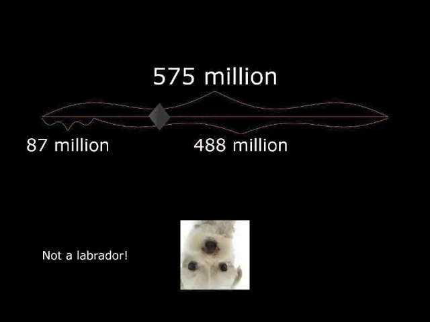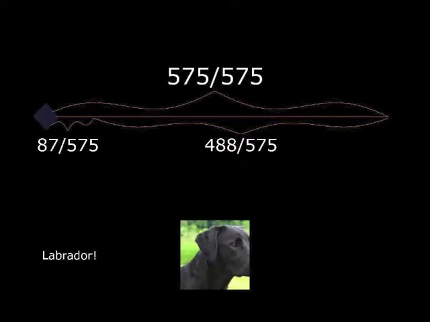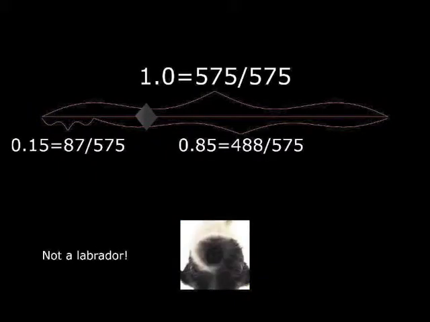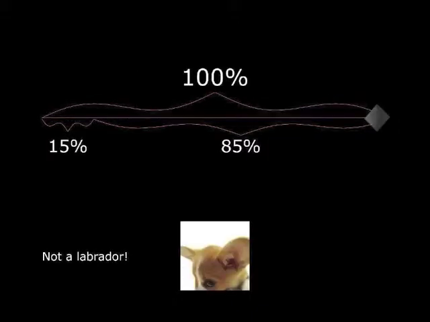But let's pretend that there were, in fact, 87 million Labradors, and somebody else, who didn't know that there were 87 million Labradors, was trying to figure out what percentage of dogs are Labradors. Throwing darts on a dartboard which is 575 million long is kind of hard to think about. So we can rescale this line so that it's a little bit smaller. The length of the line will be 1, and the length of the area with the Labradors will be about 0.15, and the length of the area that's not Labradors will be 0.85, because we know that 15% of all dogs are Labradors.